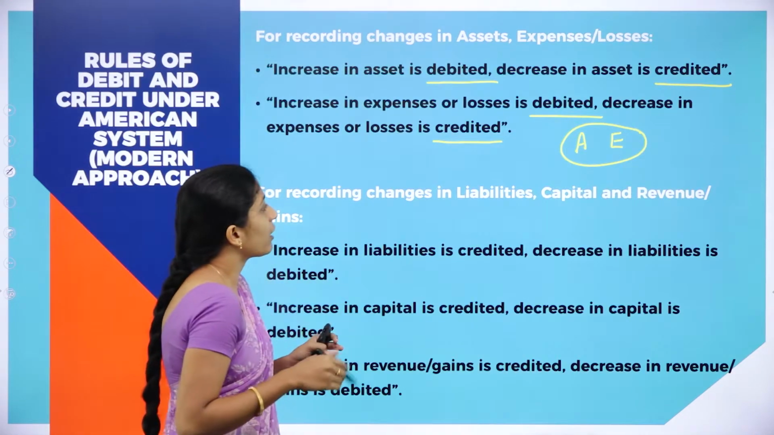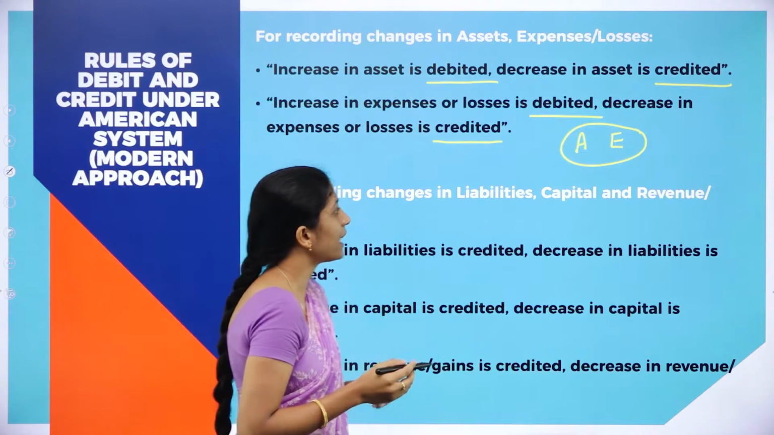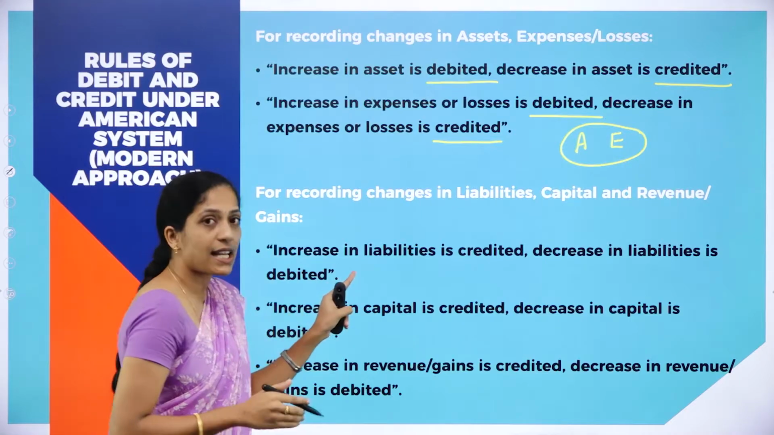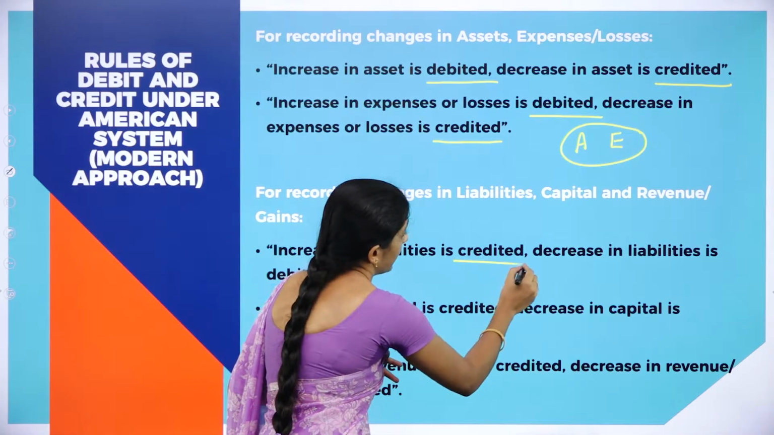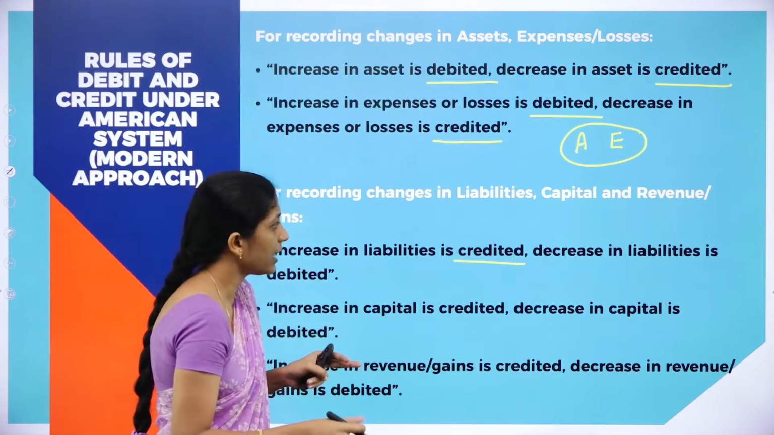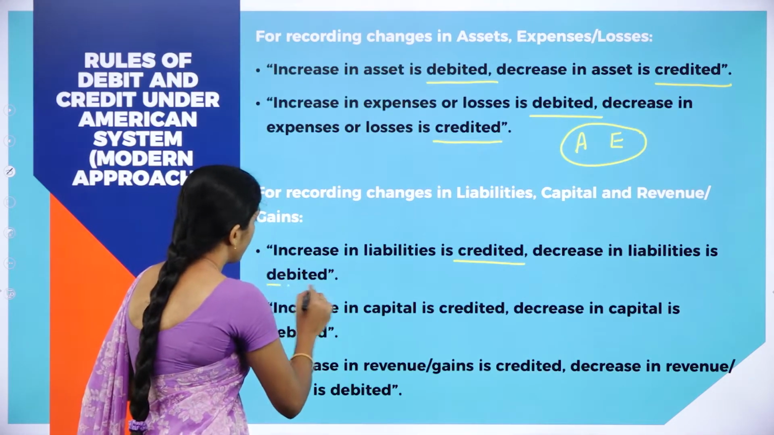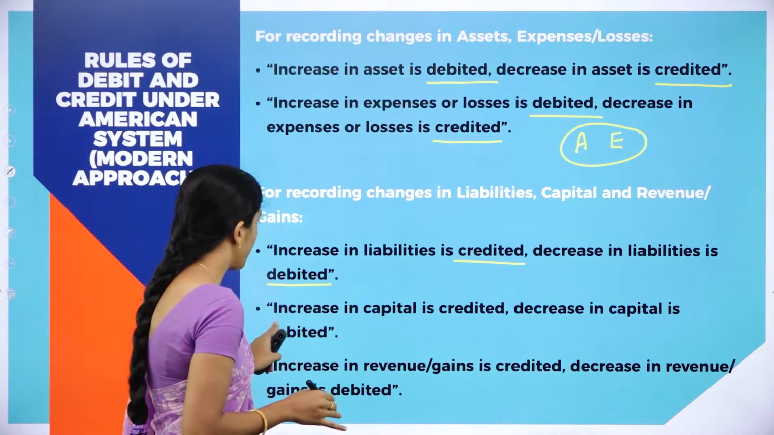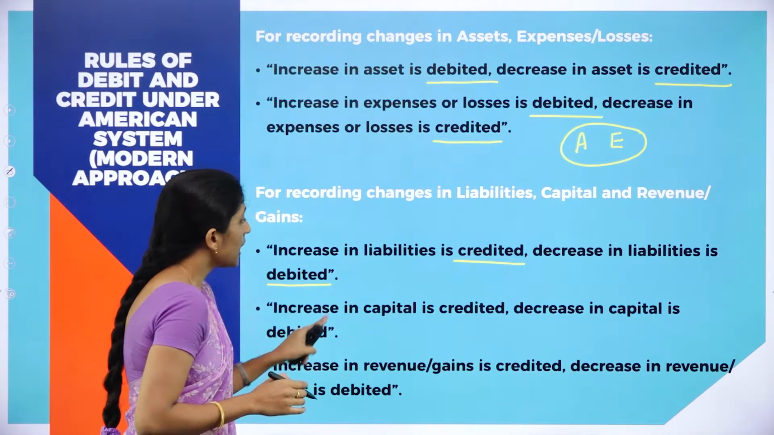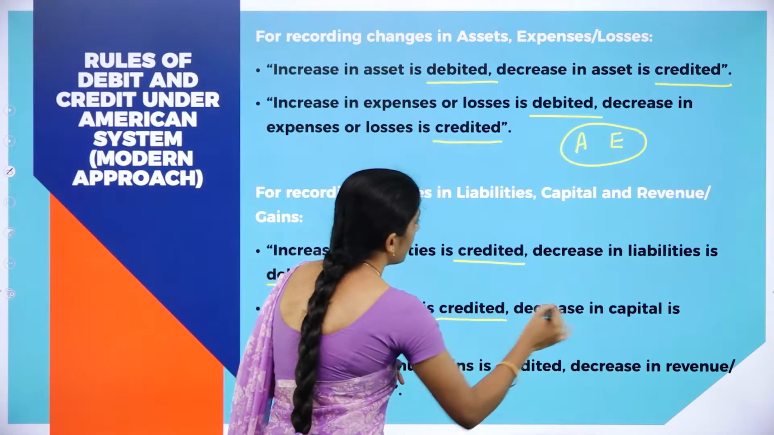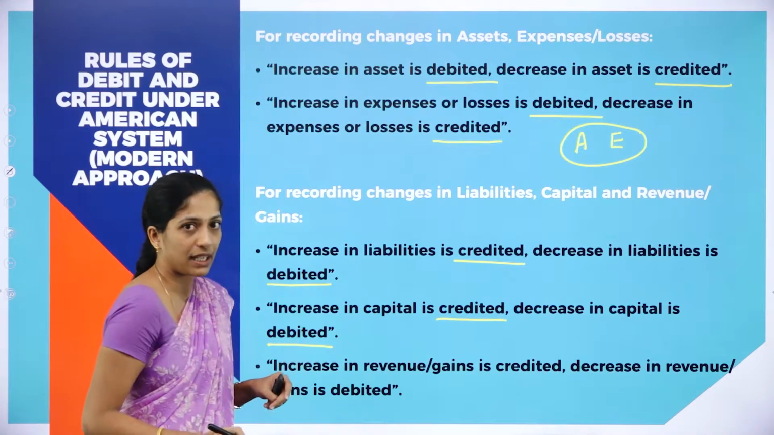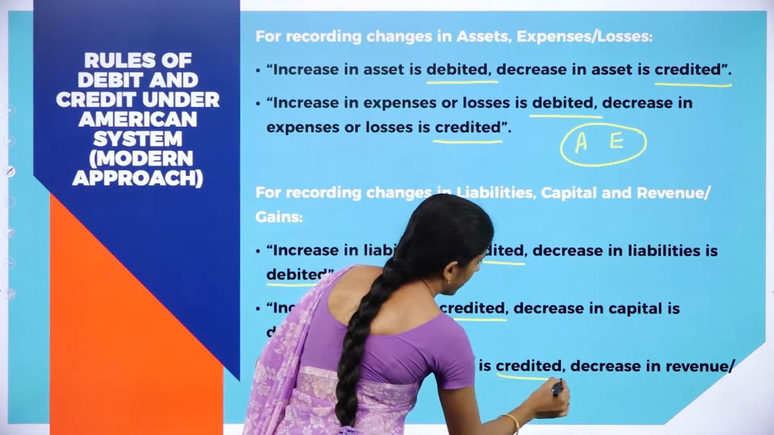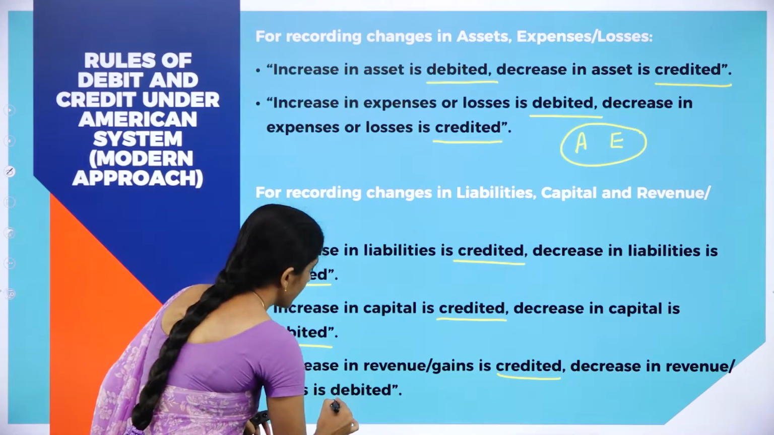Next, for recording changes in liabilities, capital and revenue or gains. Increase in liability is credited, decrease in liability is debited. In the same way for capital, increase in capital is credited, decrease in capital is debited. And the next one, increase in revenue or gains is credited, decrease in revenue or gains is debited.